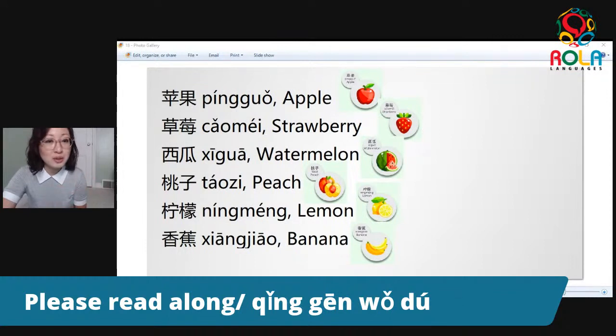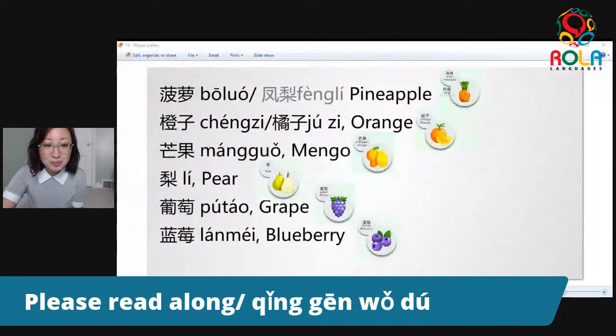The 水果, first one we have 苹果, apple, 草莓, strawberry, 西瓜, watermelon, 桃子, peach, 柠檬, lemon, 香蕉, banana. And to continue, we have 菠萝, pineapple. And for pineapple, we have another name, which is more used in Taiwan Mandarin. It is called 凤梨. The next one, we have 橙子, orange.